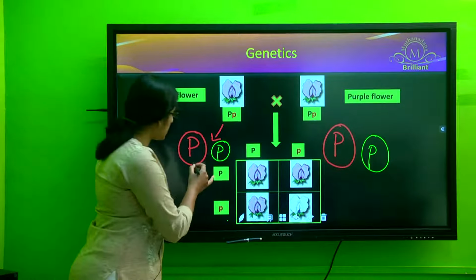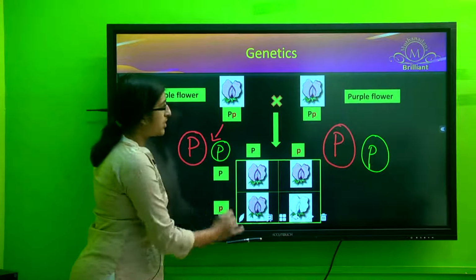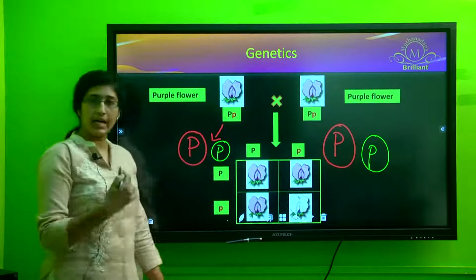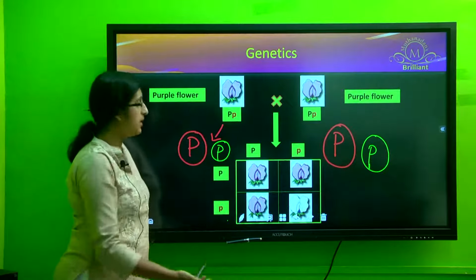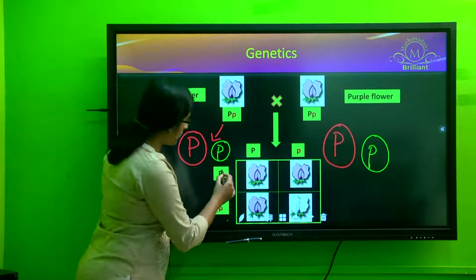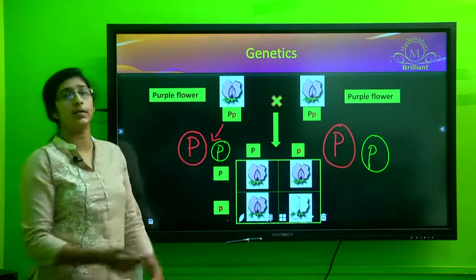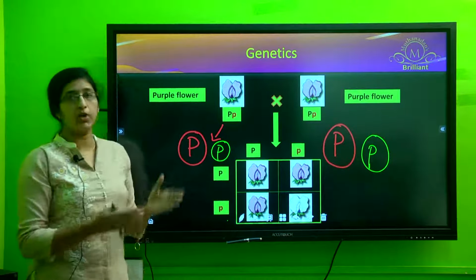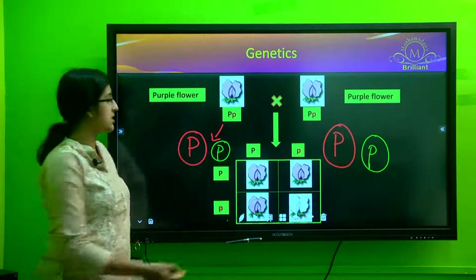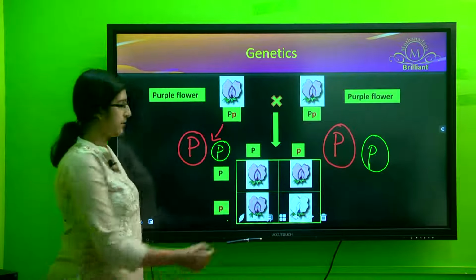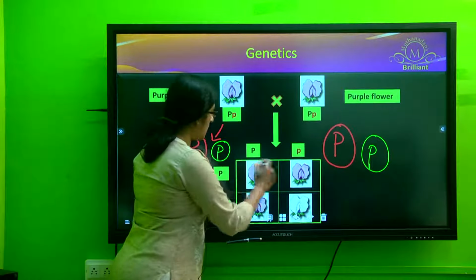So each allele is free to combine with any other allele from the other parent. You can represent the F2 hybrids using the Punnett square. And this is the Punnett square.